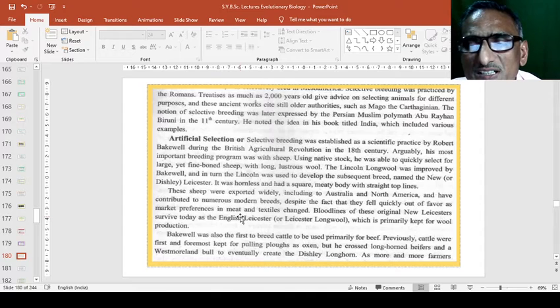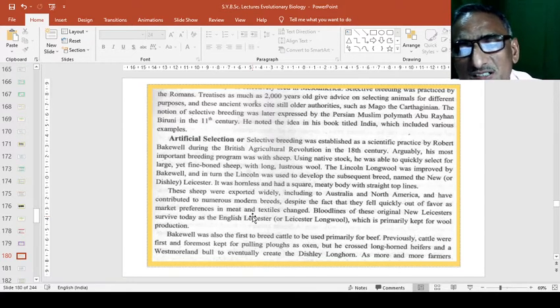But in artificial selection, the selective breeding was established as a scientific practice, and in agricultural revolution in 18th century, the artificial selection or artificial breeding improved a good yield of crops or good yield of wool in the fine boned sheep, and likewise. So we can also have good breeding, good milk producing cows, and likewise. So sheep in Australia and North America show contribution in a good breeding for the meat as well as for the milk.